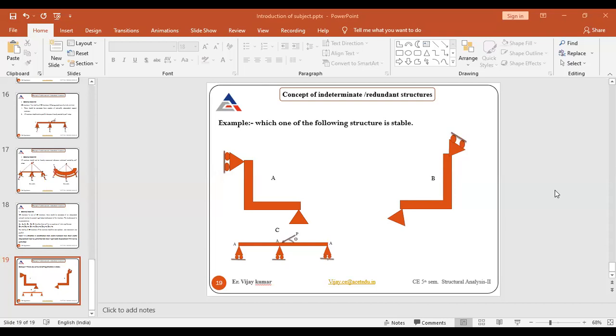Still, there are some students remaining. None of these. Prince Raj, none of these. 3 students have given none of these. Abhinandan Dutt, Abhinav Sinha. Sir, A. Okay.